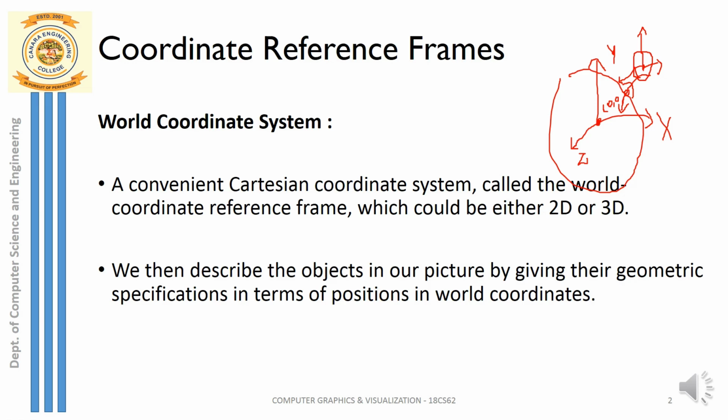So I have to now transform, or convert, this world coordinate system to the object coordinate system, not the other way around. Okay. So here, transformation is required from the world coordinate system to the object coordinate system, the world in which this object should be represented. This is the very first step of transformation, from world to object.